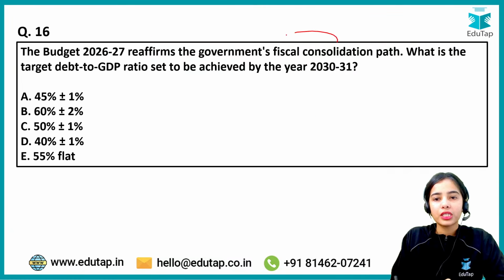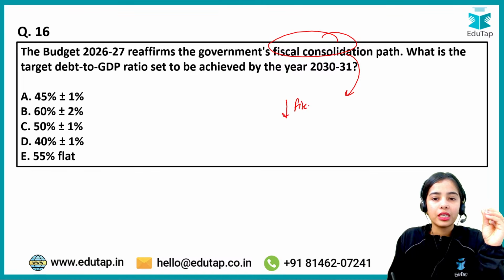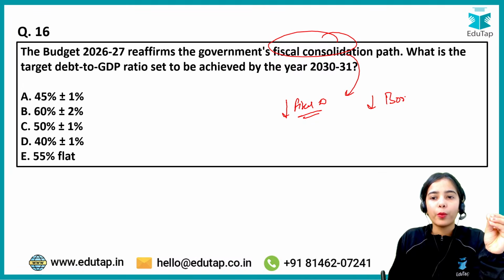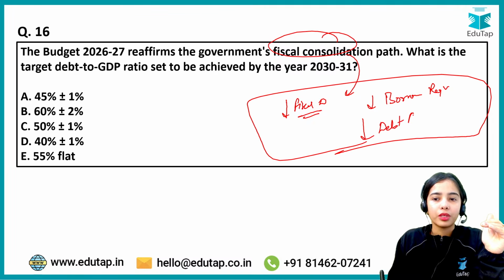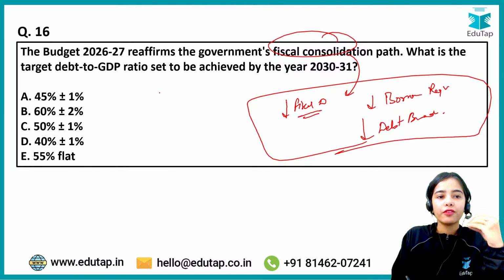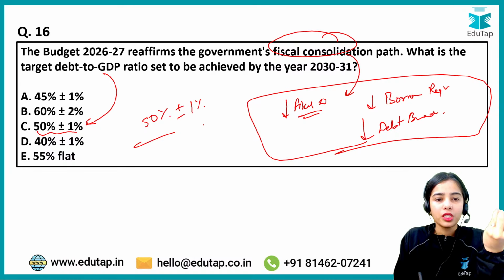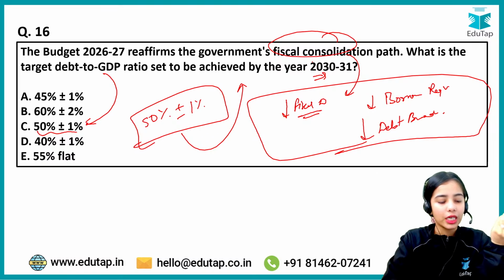Fiscal consolidation means that the government is focusing on reducing its fiscal deficit, that is, reducing its borrowing requirement and reducing its debt burden. That is important, okay? For that, the target debt to GDP ratio is 50% plus minus 1%. This target has to be achieved by the year 2030-2031. So C is the right answer.